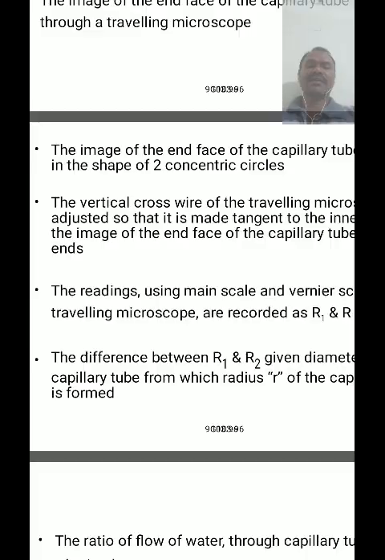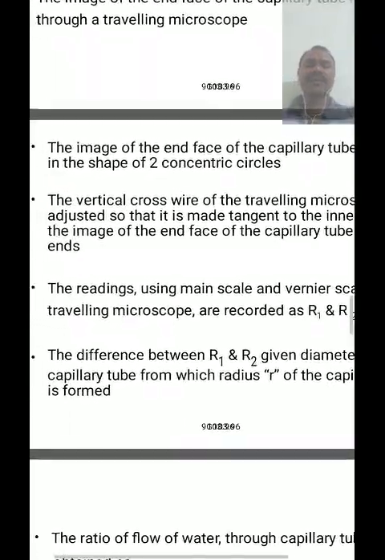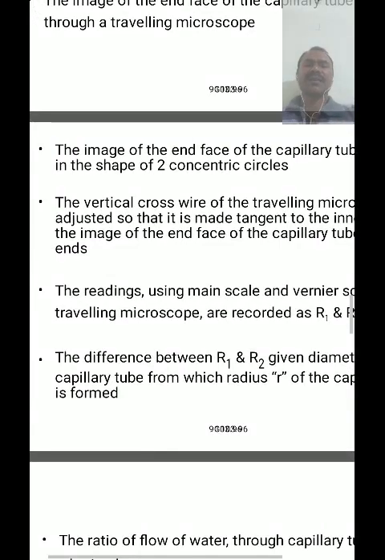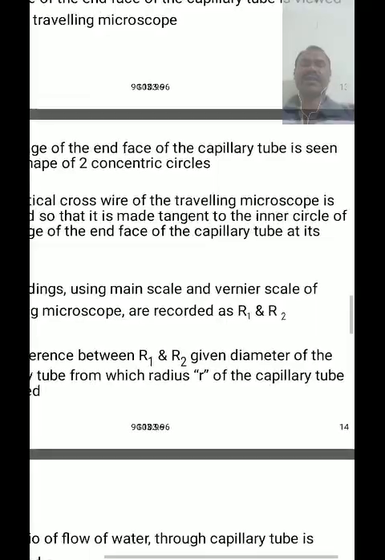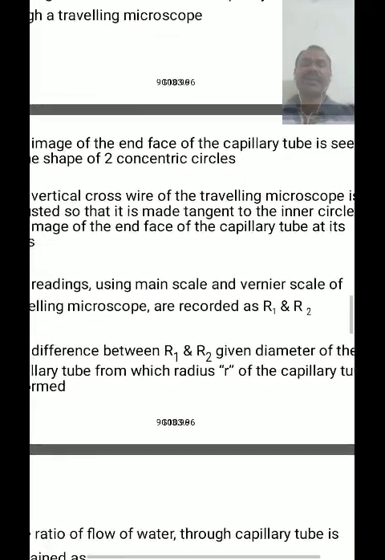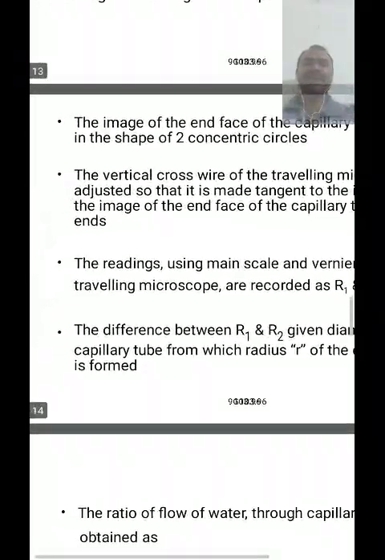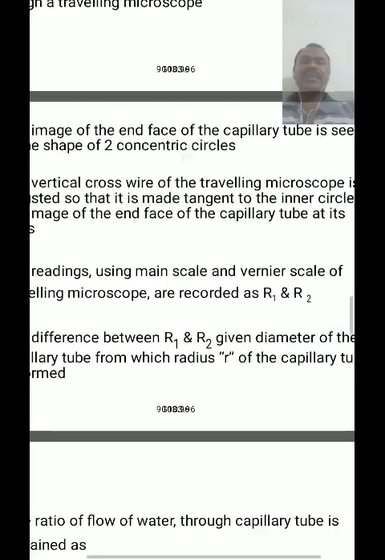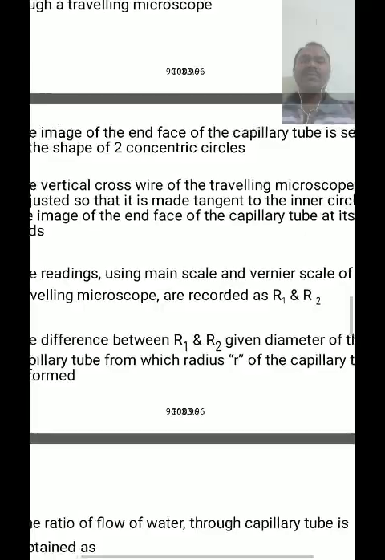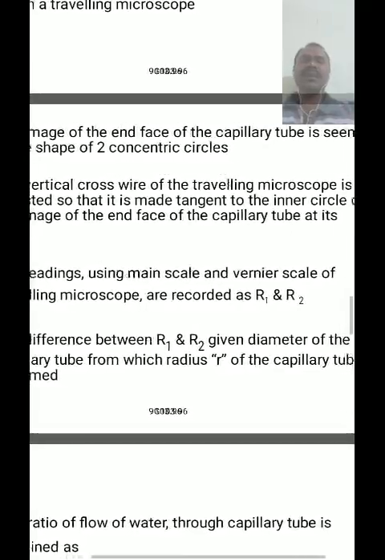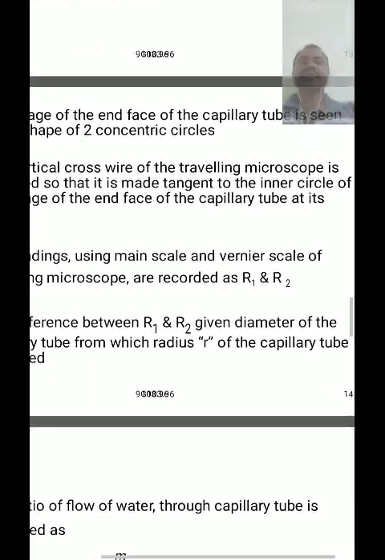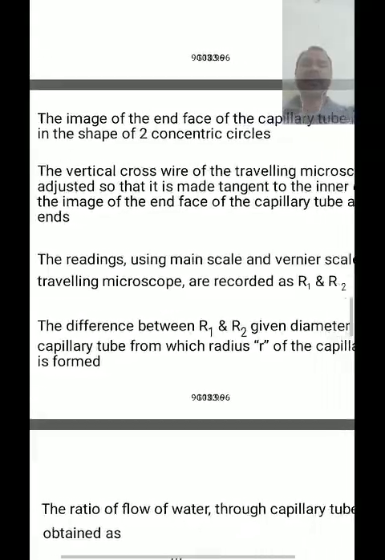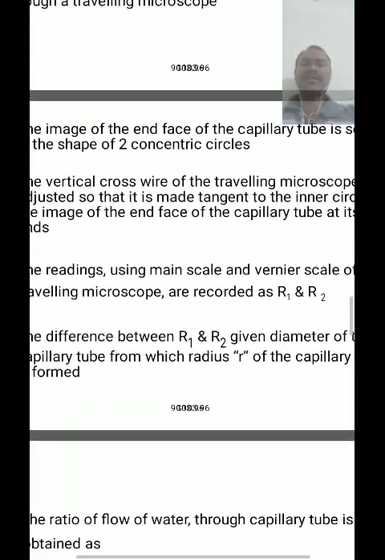The vertical cross line of the traveling microscope is adjusted at one side of the inner circle of the capillary tube, and we take the reading as R1. Again, using the rack and pinion screw of the traveling microscope, it is adjusted to the other end of the inner circle of the capillary tube and the reading is taken as R2.